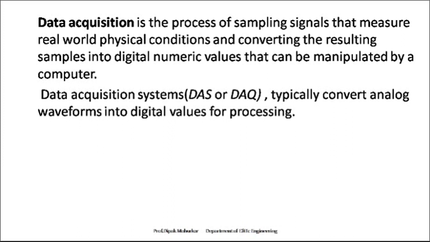The computer will understand the values. We know that a computer understands the language in the form of zeros and ones. Once the data is available, or we can provide it to the computer in the form of zeros and ones, then the manipulations or further process is possible by using the computer. So a data acquisition system typically converts analog waveform into digital values for the process.